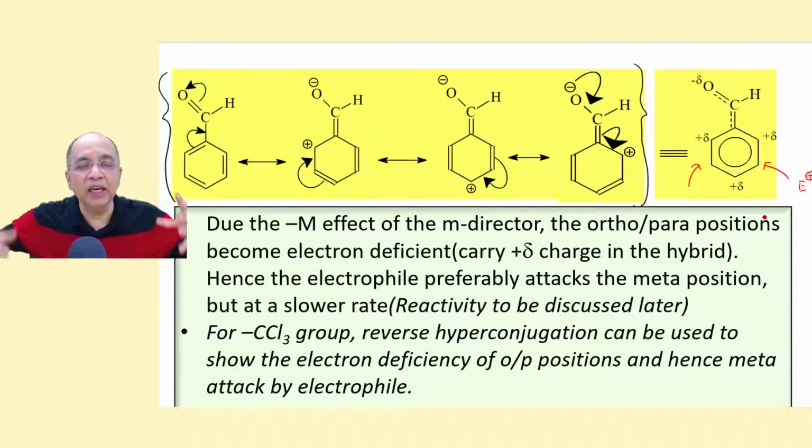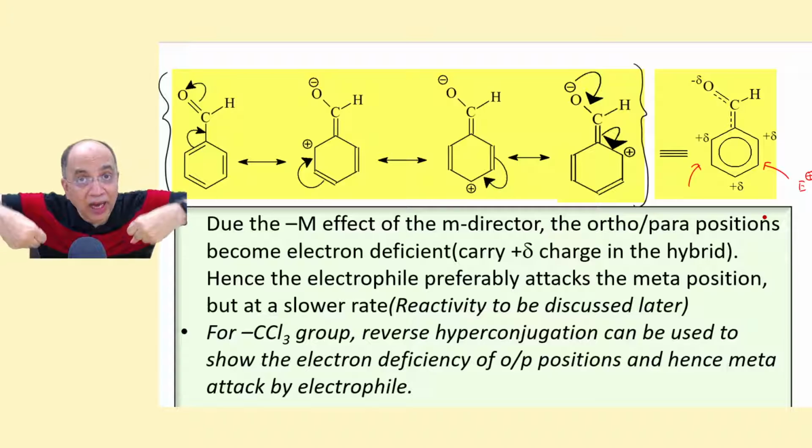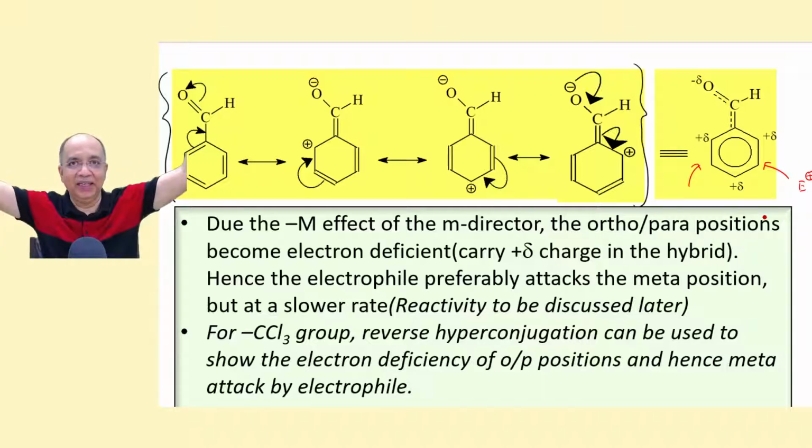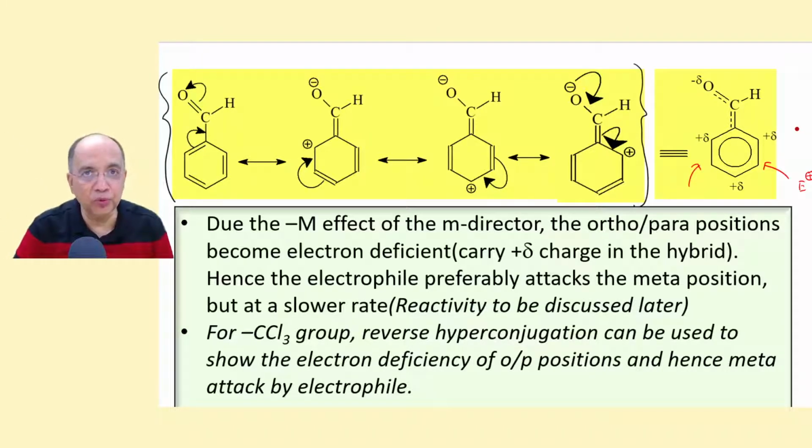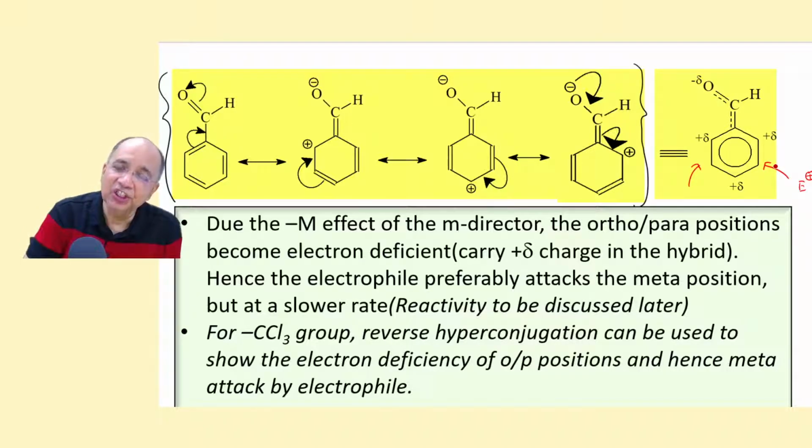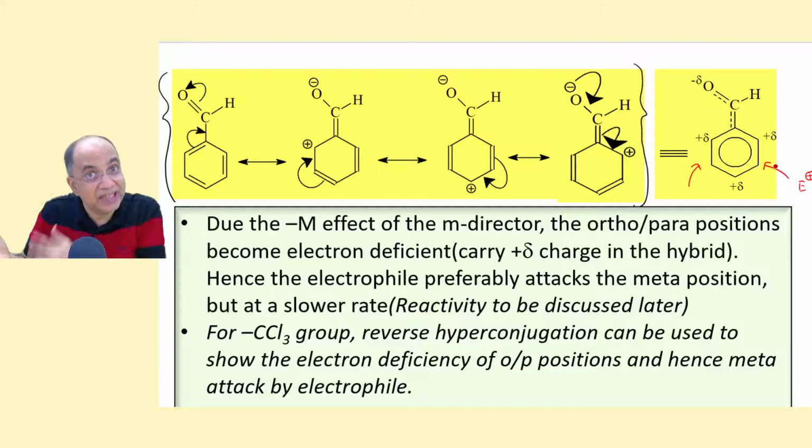That means electron density will be withdrawn away from the benzene ring by the electron withdrawing group, particularly from the ortho-para positions, right? So comparatively, the meta position is more electron rich. Actually, it is not electron rich, but comparatively, because these are electron deficient places, this meta position is comparatively more electron rich, less electron deficient.